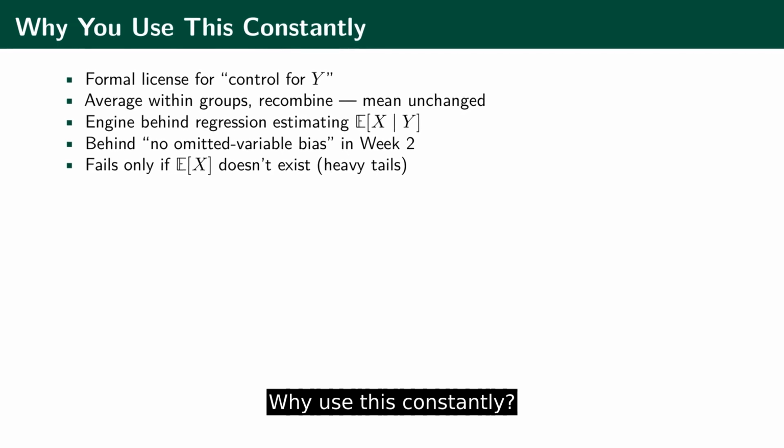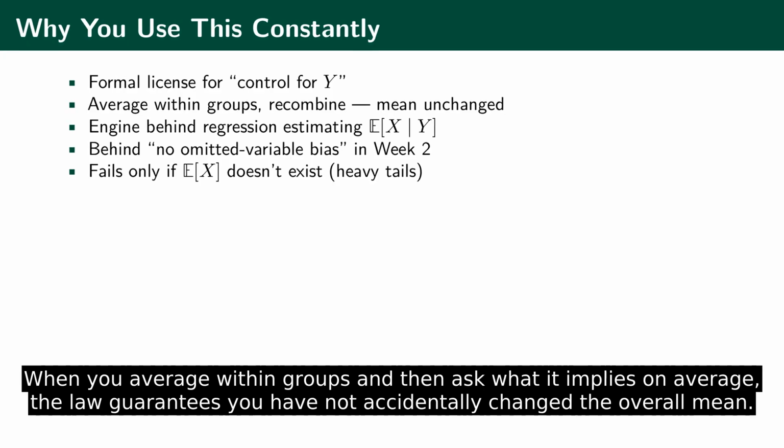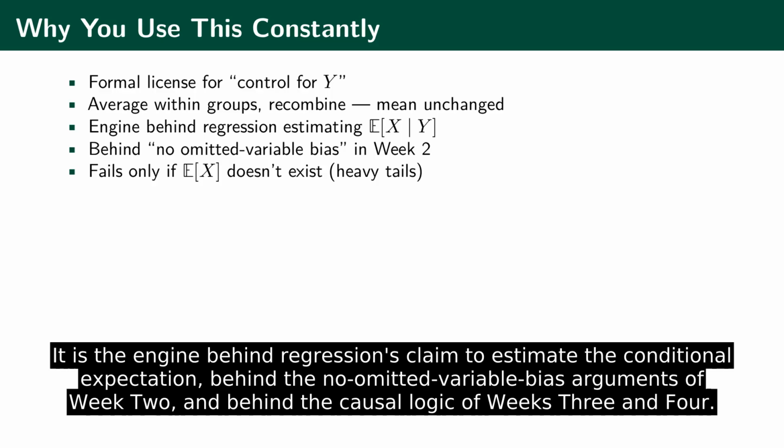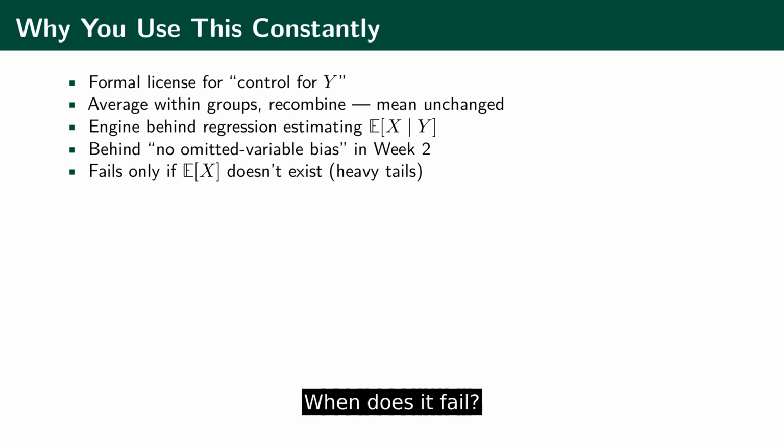Why use this constantly? The law is the formal license for control for y. When you average within groups and then ask what it implies on average, the law guarantees you have not accidentally changed the overall mean. It is the engine behind regression's claim to estimate the conditional expectation, behind the no omitted variable bias arguments of week 2, and behind the causal logic of weeks 3 and 4. A surprising number of proofs in this book are: apply the law, then simplify.